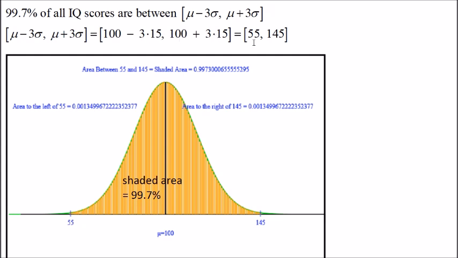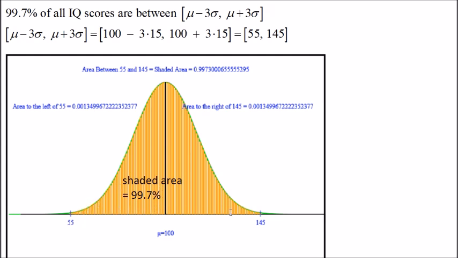This part will be 55, and this part will be 145. So approximately 99.7% of all IQ scores are between 55 and 145. Graphically, this is how we shade it.